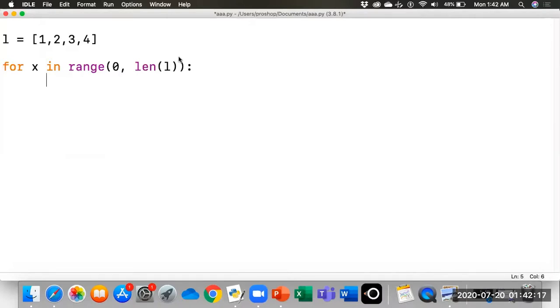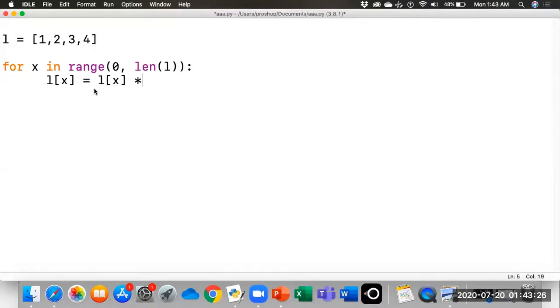Now we want to apply some changes. This X has the value of the index number. So this means X is now used for iterating over the index numbers. So we can use that. For example, the list of X will show the element at that index number, and then we can apply any changes to this list with the index number X. Let's say this time we also multiply by 4.